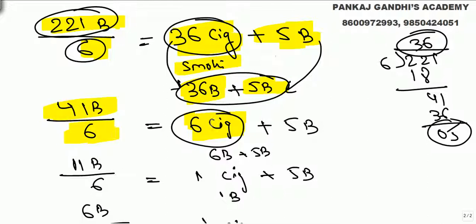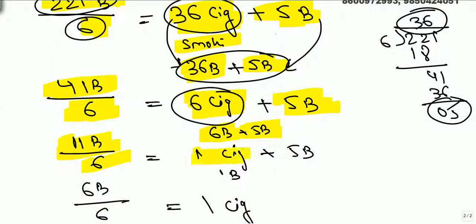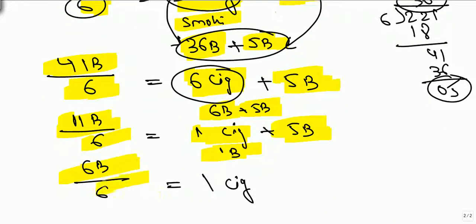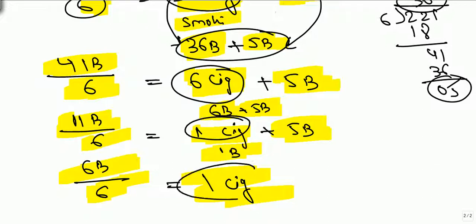6 butts, 1 cigarette. So we get 6 cigarettes and 5 more butts. 6 cigarettes give 6 butts and 5 more, total 11 butts. Again, 1 cigarette and 5 butts. 1 cigarette gives 1 butt and 5, total 6 butts. 6 butts divided by 6, 1 cigarette. So total we got here is